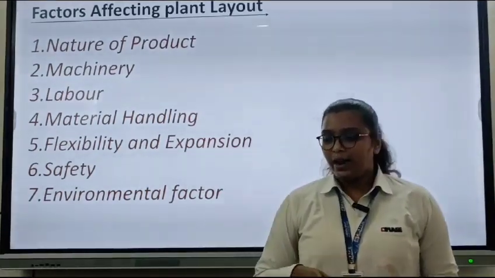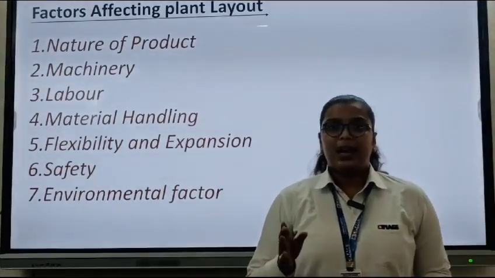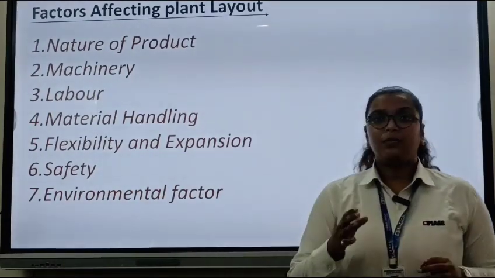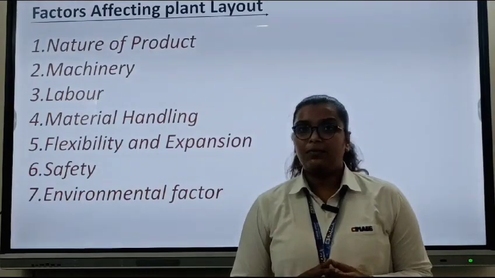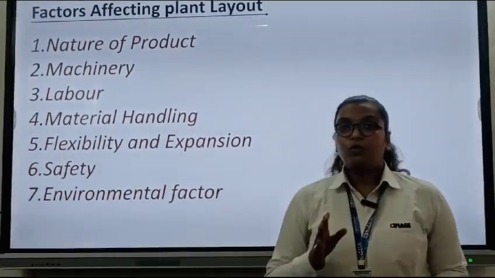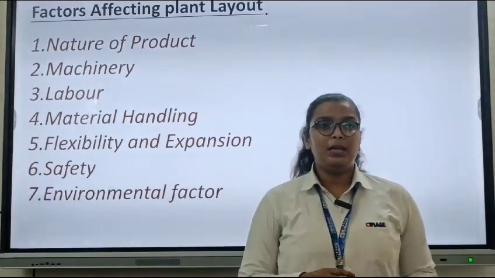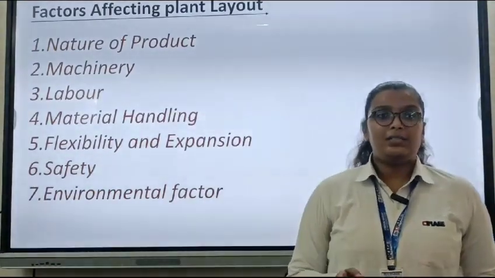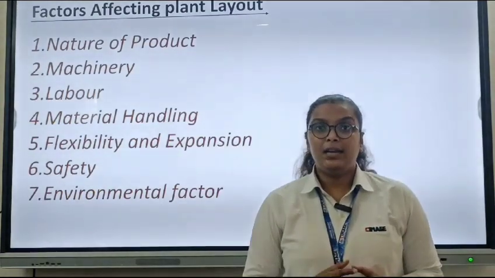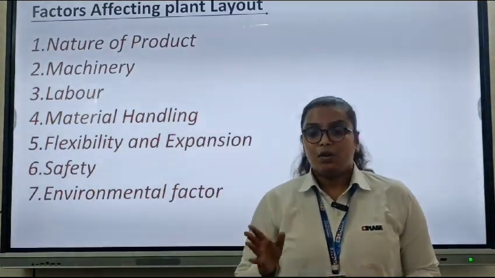Labor also affects the layout of the plant. The size of labor and staff affects the layout of the plant. So the proper handling of the labor is also an important consideration under plant layout. Now move to material handling. Material handling simply means the movement of materials and workforce from one place to another. Efficient material handling reduces the production cost and time.